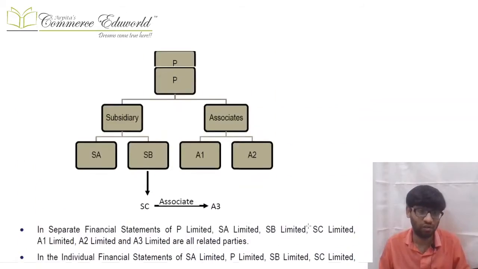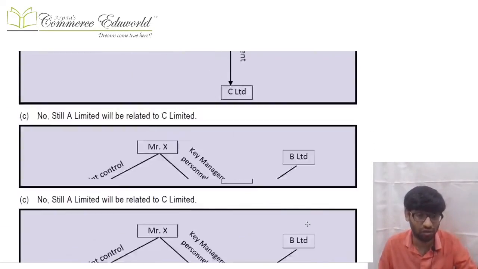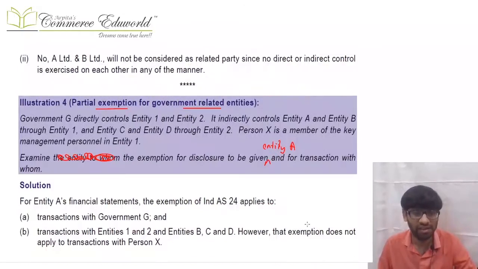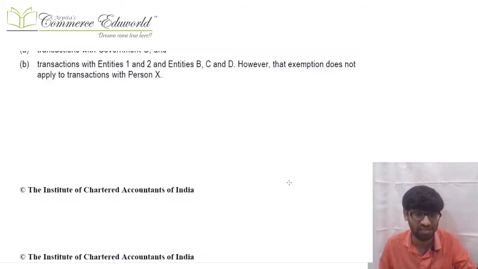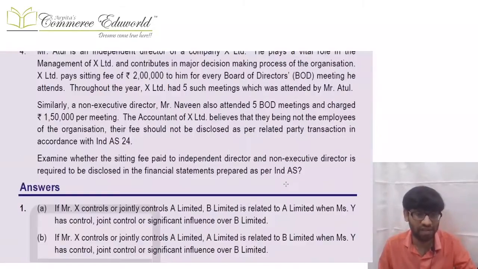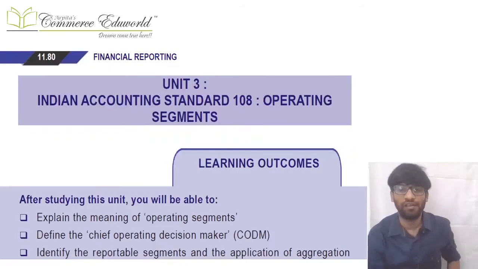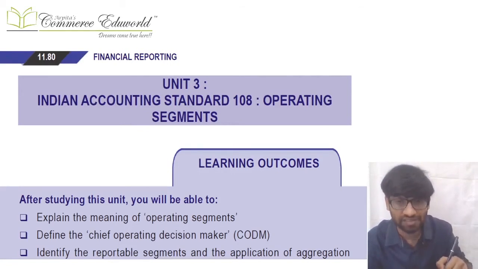I had asked you all to do the illustrations on your own. When you do that, in illustration number 4, you can make the change like this: examine the exemption for disclosure to be given to entity A. You can put it like this and then it will make sense. Okay, and then in your test your knowledge, it's all fine. Accordingly you can test your knowledge there, and we are done with a super quick revision of Ind AS 24. So now let us revise Ind AS 108 Operating Segments.